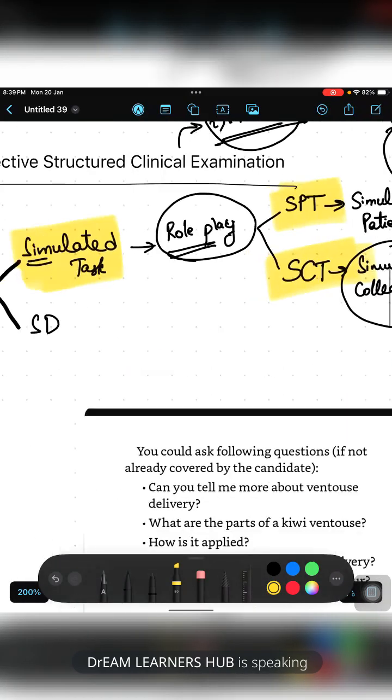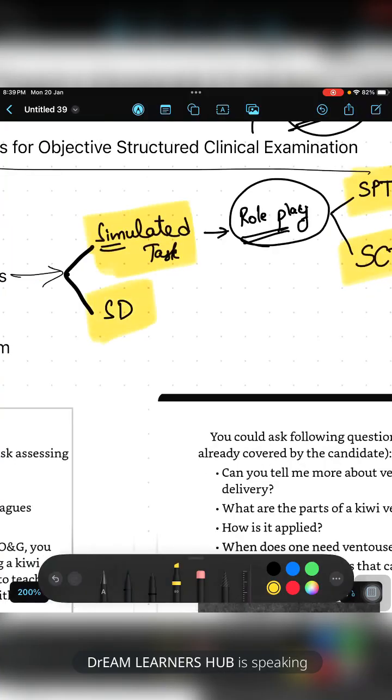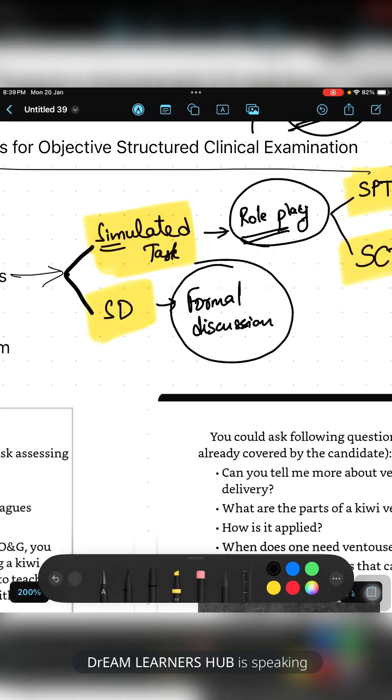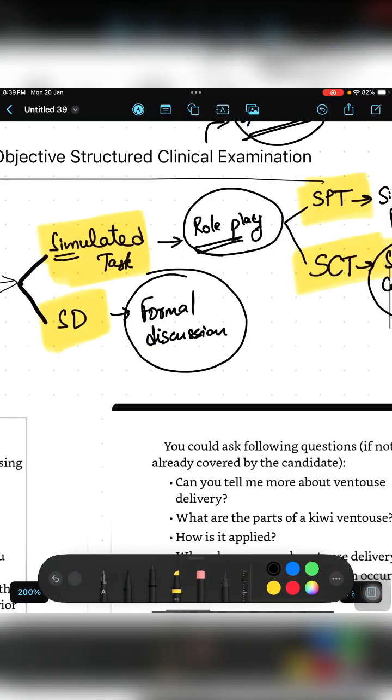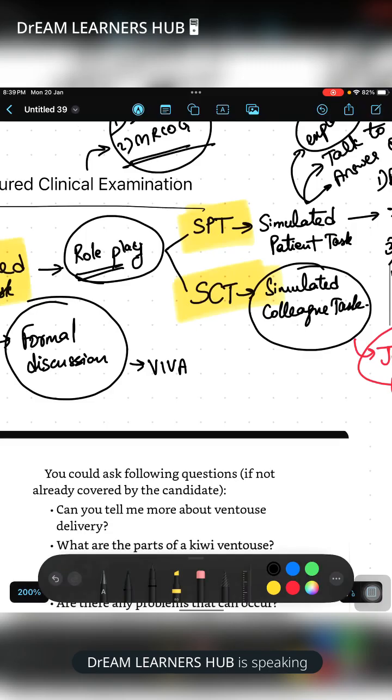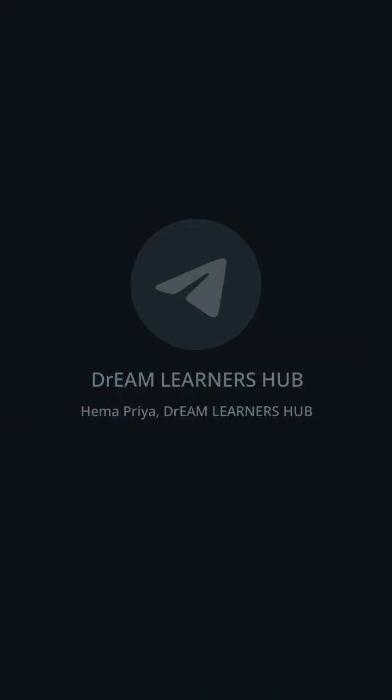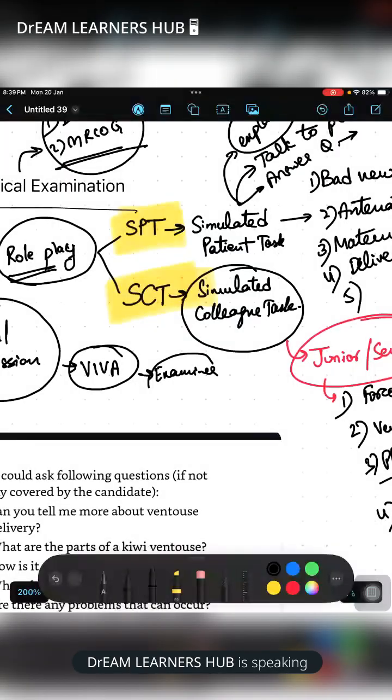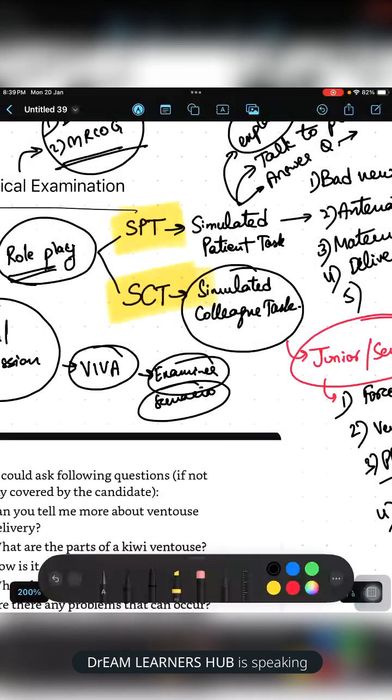Fine. Next, coming to structured discussion. What is a structured discussion? This is a formal discussion where simply it would be something like a viva. The examiner will be asking you straightforward questions. They will be giving you a scenario and the examiner will be asking you straightforward questions regarding it.